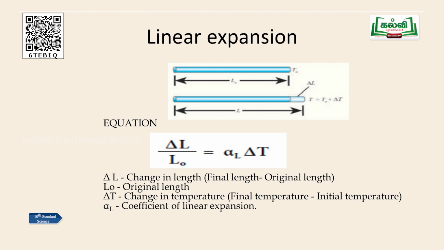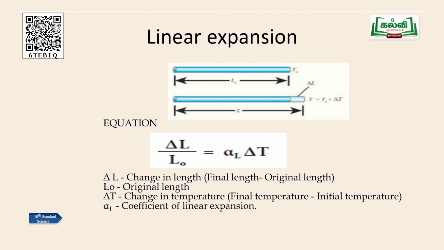Now, how do I sum up all this? The easy way is to put everything in the form of an equation. So what has happened there? There is the increase in length divided by the original length. Original length you take as L naught. So delta L by L naught is proportional to what? It depends upon the change in temperature. So delta L by L naught is proportional to delta T. This is the condition we arrive at from this experiment. That is, the change in the length depends upon the temperature.